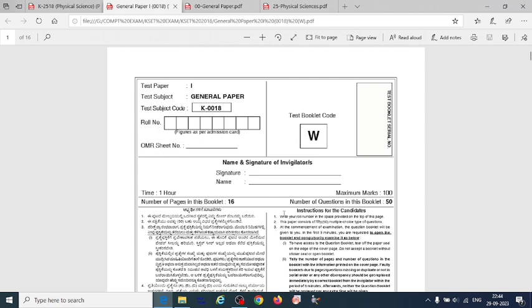So KSET 2018 exam also had two papers. One is general paper and another one core subject. So general paper was for 100 marks, having 50 questions, and core subject for 100 questions, 200 marks.